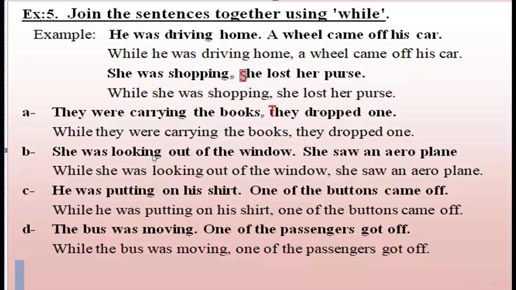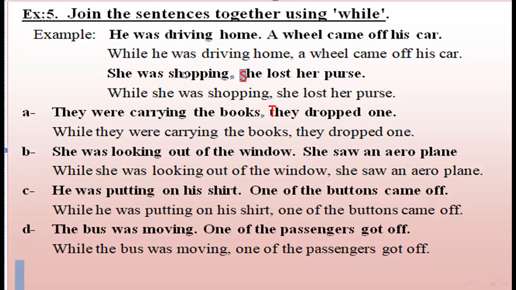Here we are going to complete exercise number 5. Join the sentences together using while. We have an example: He was driving home. A wheel came off his car. You start the sentence with the word while. While he was driving home, comma, capital letter converted into small letter, a wheel came off his car.